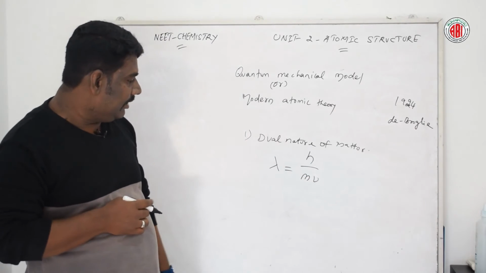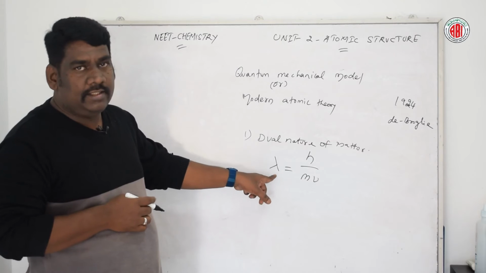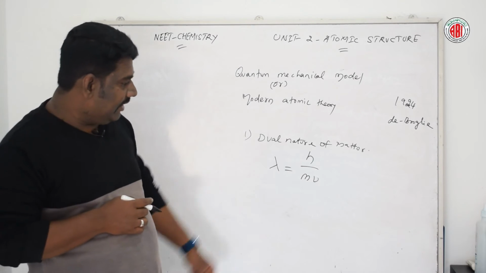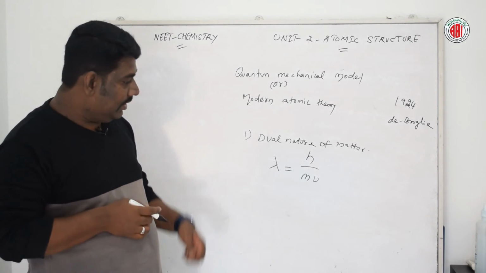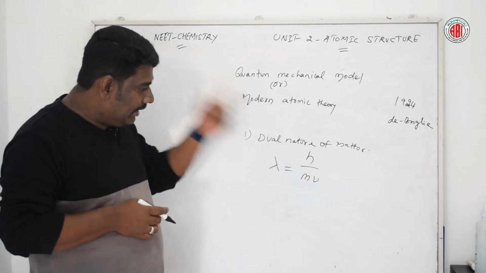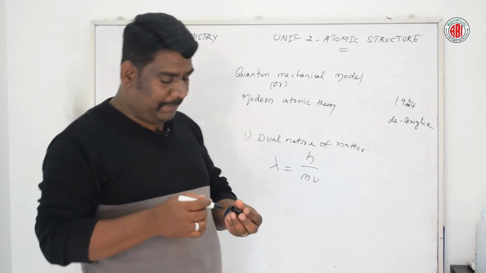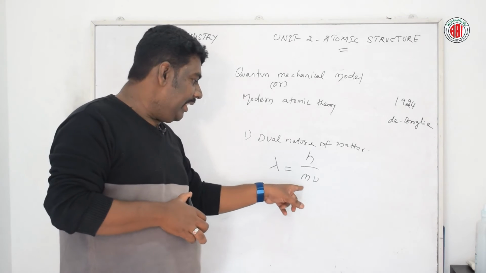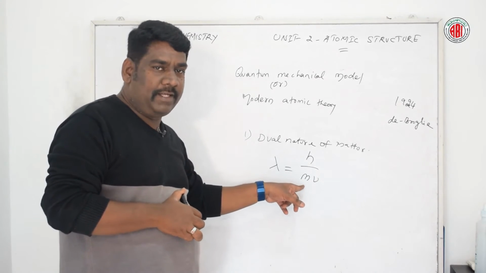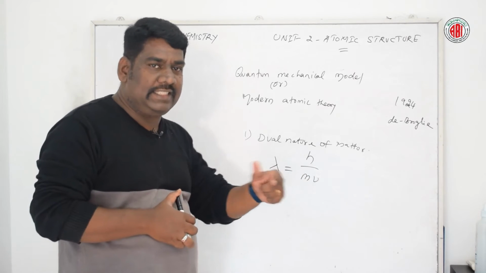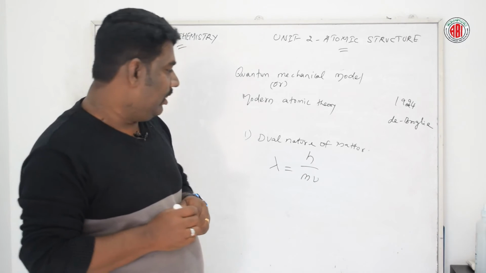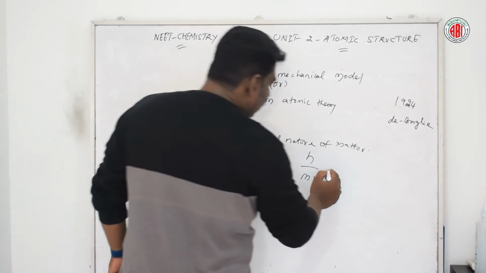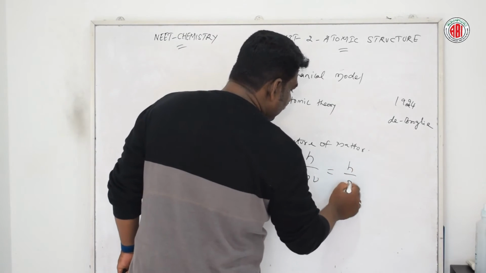Here lambda denotes the wavelength of the particle, h stands for Planck's constant, m is the mass of the particle and v is the velocity of the particle. So this can be described by h by p.